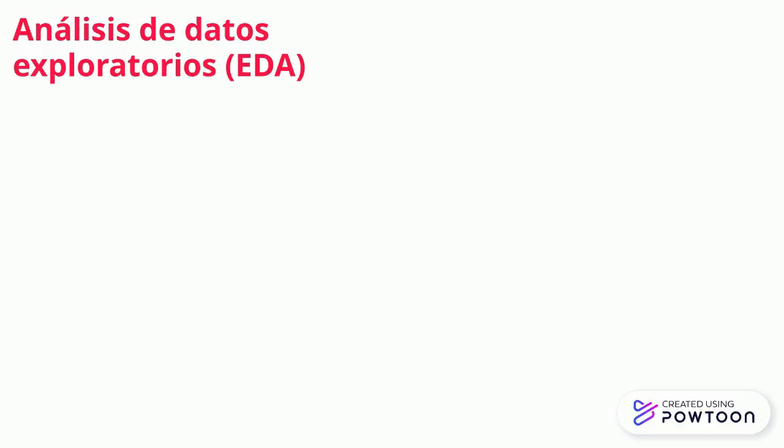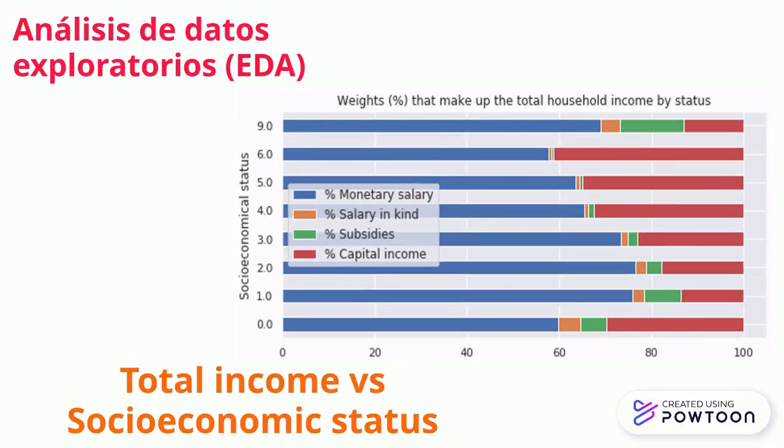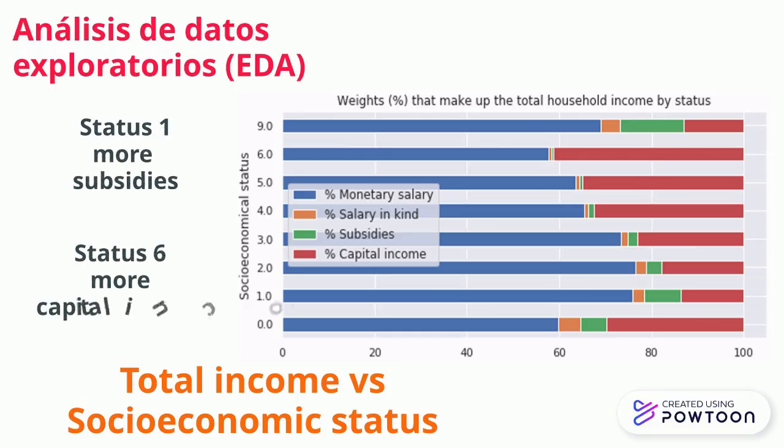Then we look at the composition of the household income. As observed in the bar plot, on average, 70% of a household income is made up of monetary salary. Also, it is seen that the lower the socioeconomic status, the higher the percentage of subsidies and in-kind salary members receive.